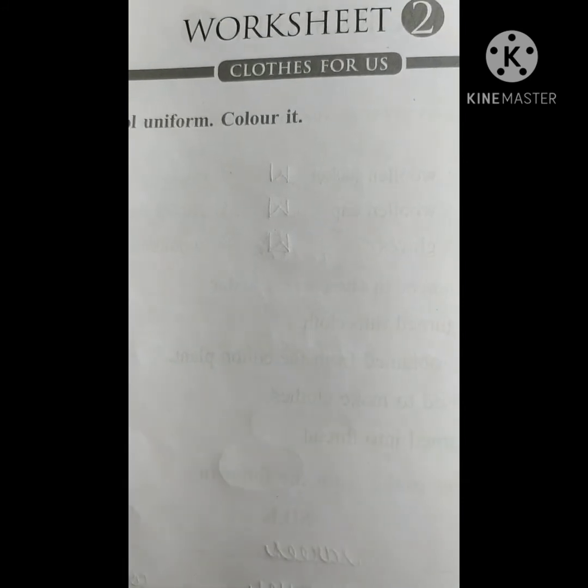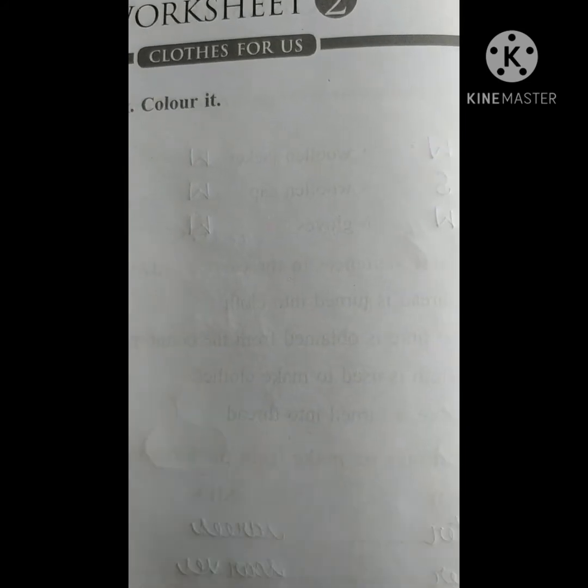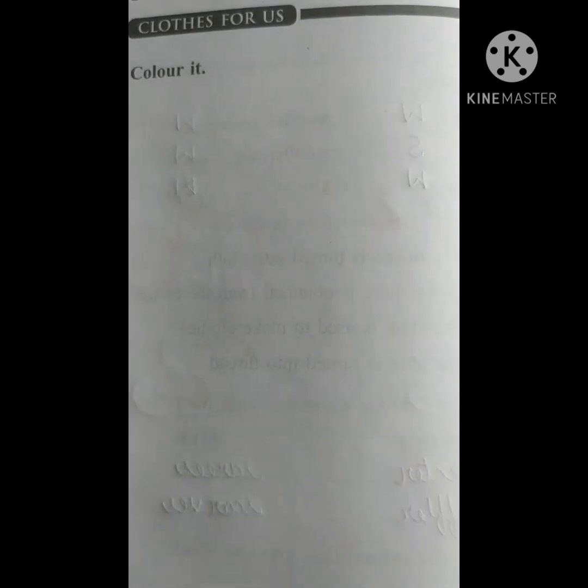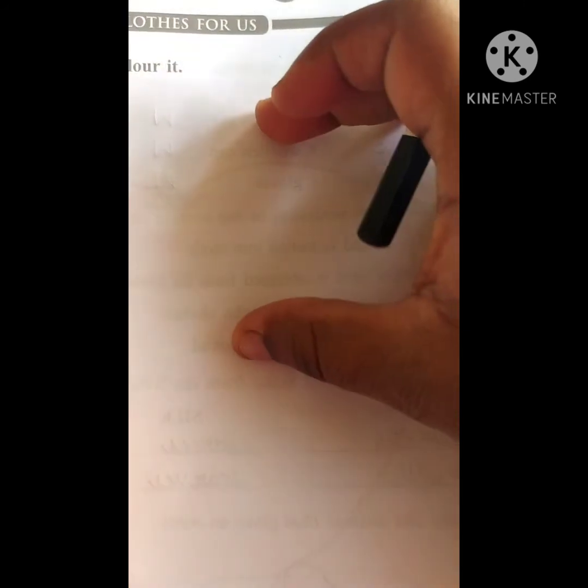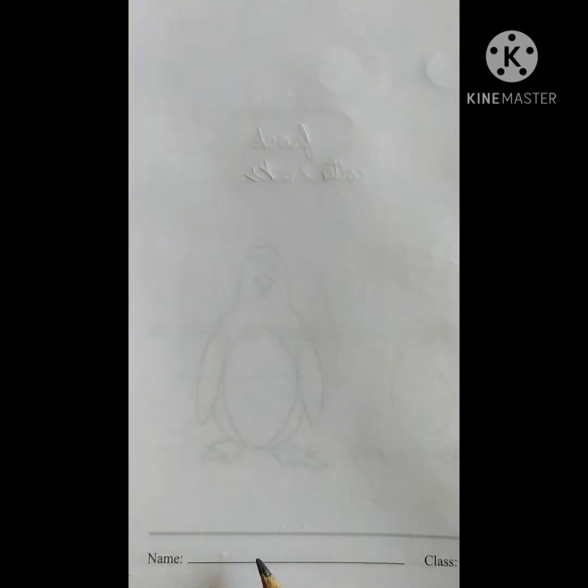If you are a girl, draw the shirt and skirt. The skirt is green color. The shirt is check. Printed checks are there that you have to draw in a neat diagram, the shirt and the skirt, so that the whole page will look good with the school uniform. Yes, you can do it. I know that you are very good children. At last, you have to write the name and the class here. And please, children, I request you to submit the worksheets at the school premises.